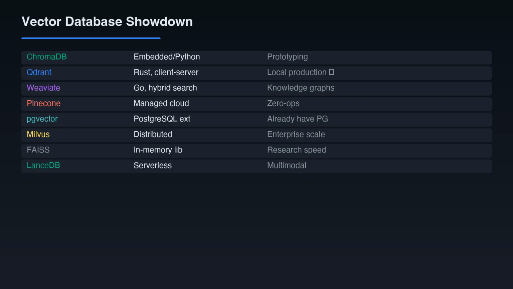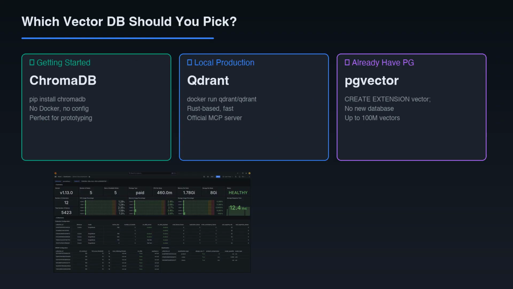For embedding models, OpenAI's Text Embedding 3 Small is the sweet spot, just 2 cents per million tokens. You can embed 50,000 chunks for about 50 cents. If you want zero cost, run Nomic Embed Text locally via Ollama. Third is the vector database.